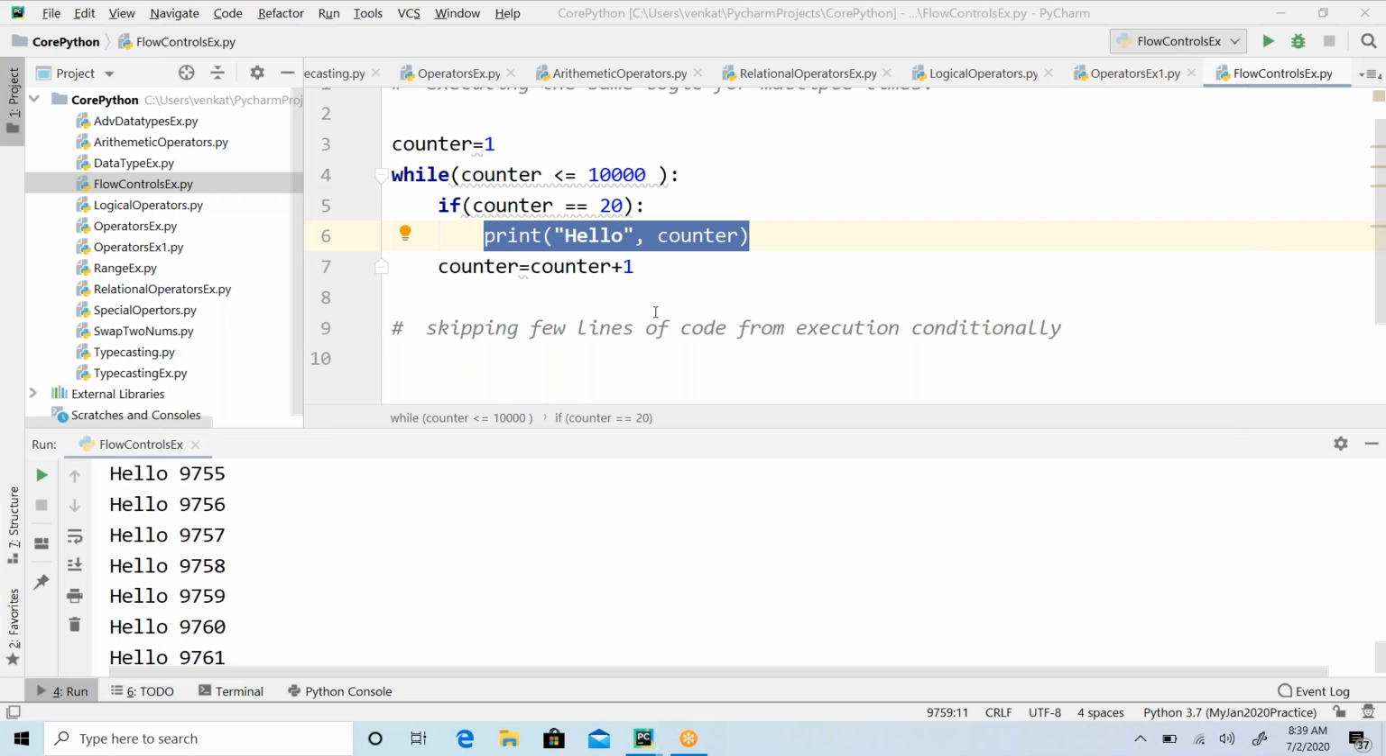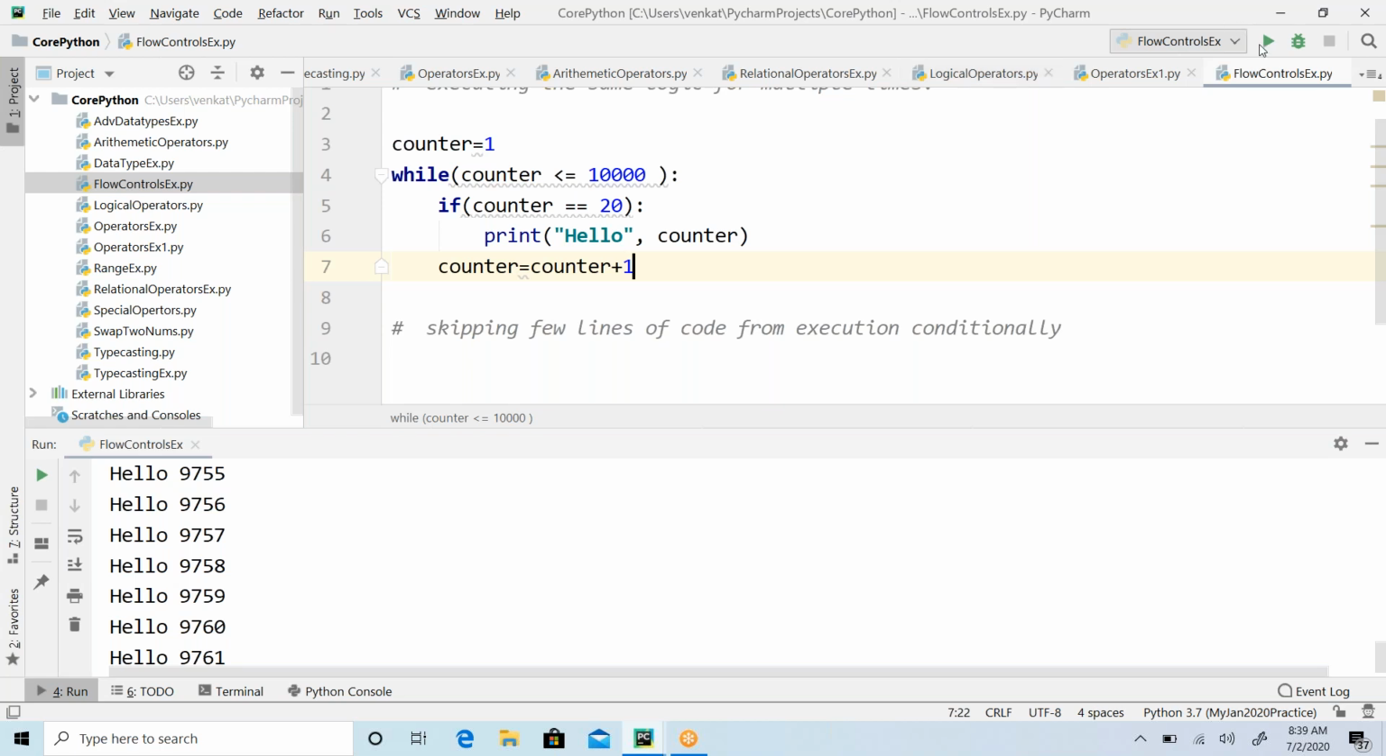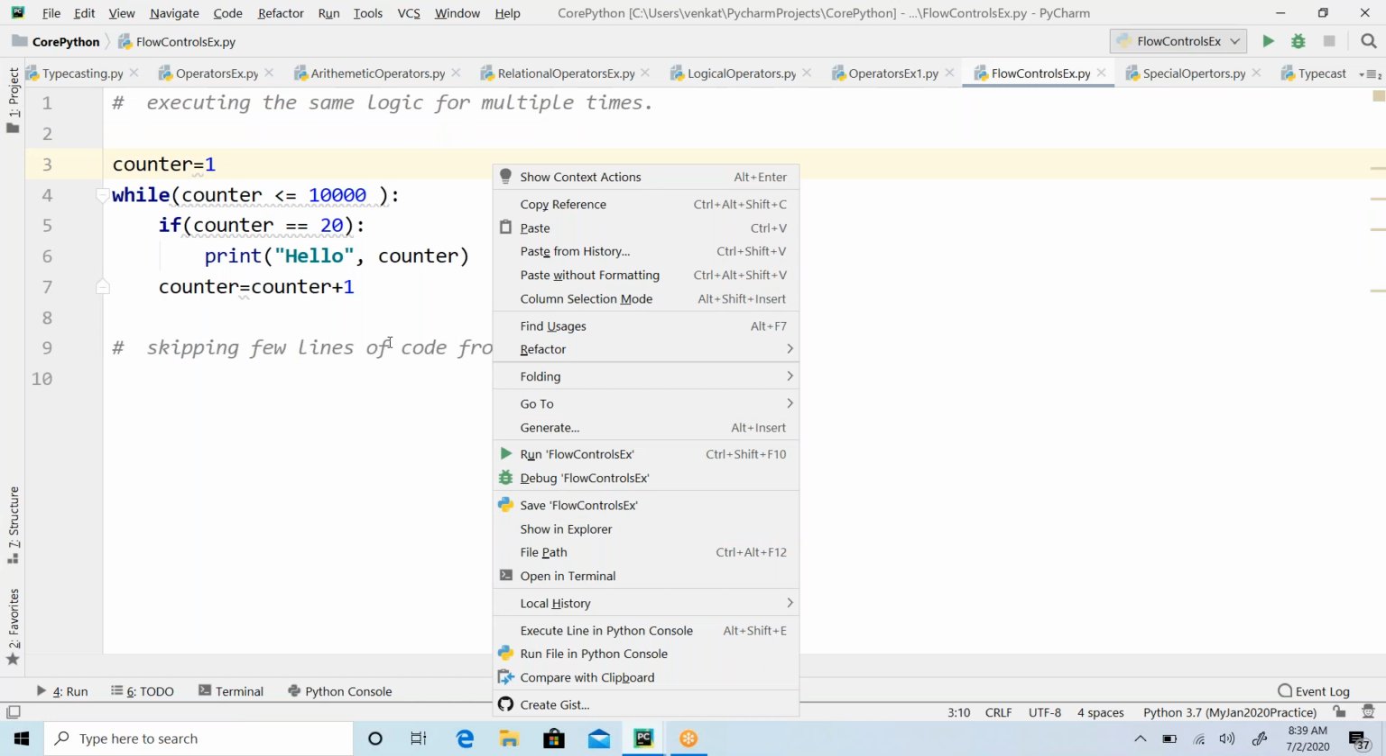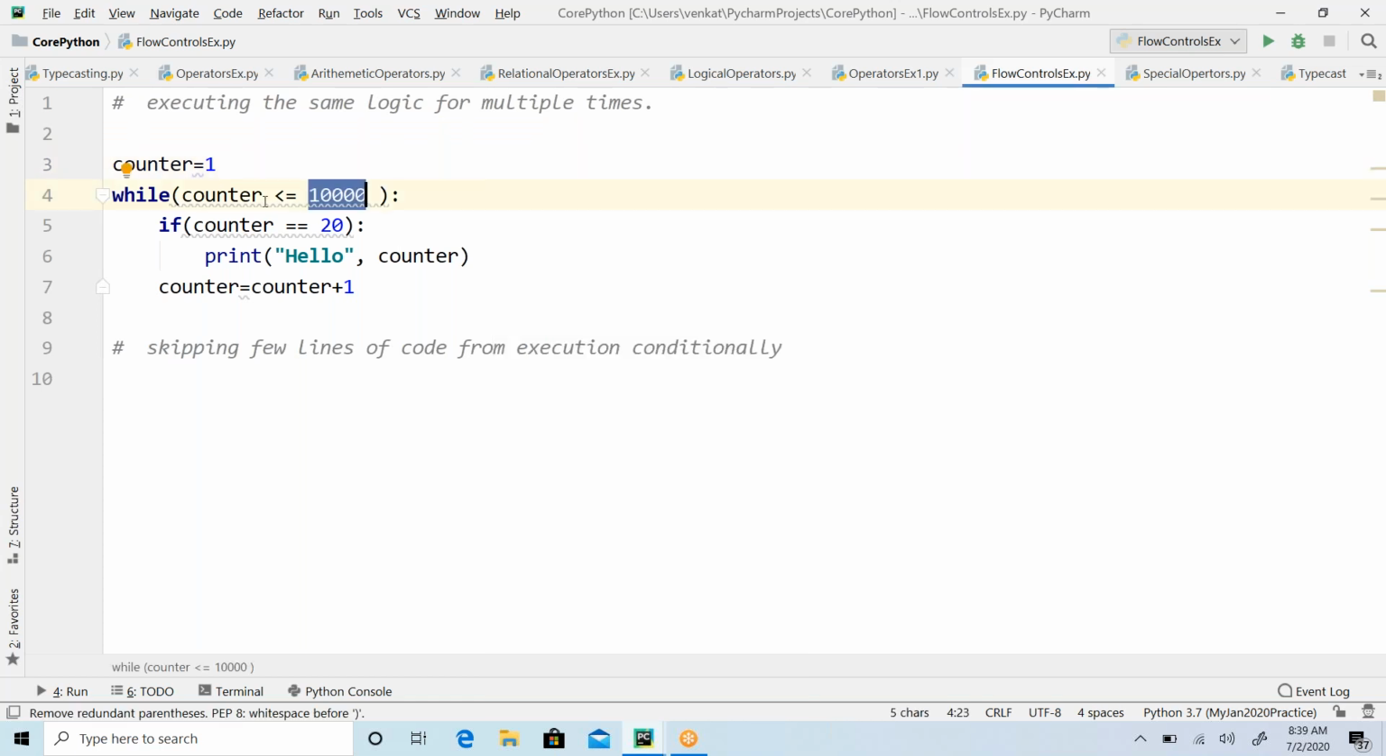So what I was saying, about the flow controls. I'm not sure where the wires has gone. Okay, but let me repeat it quickly. So here, the scenarios will be like that. Where you wanted to execute few lines of code repetitively, or where you wanted to skip the execution for certain lines of code. So as per this code, you assume that it is going to execute 10,000 times.